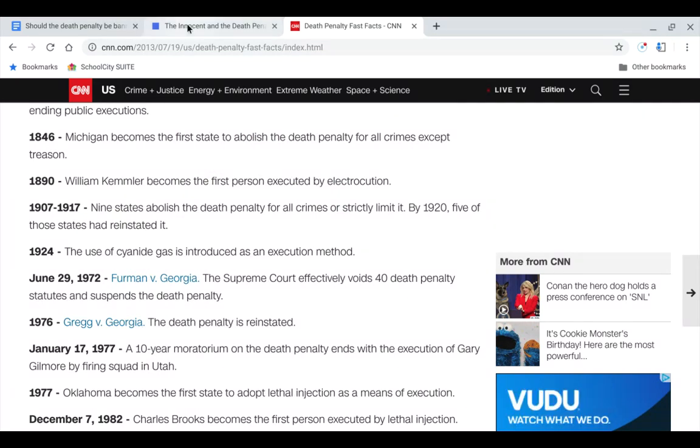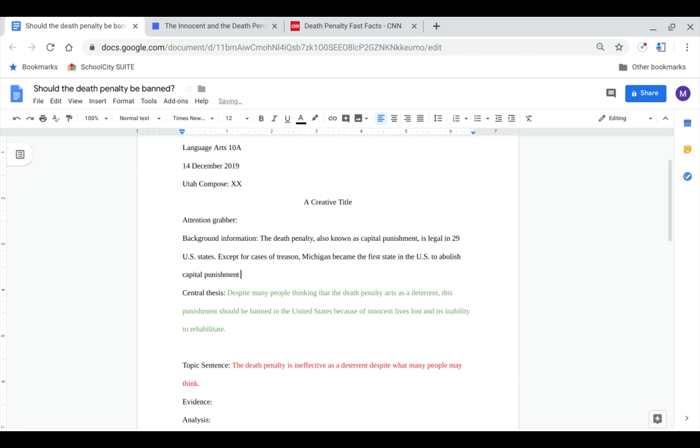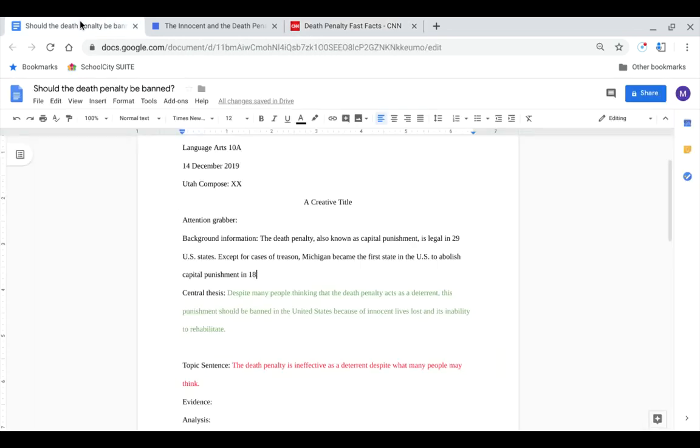So I'm gonna say, except for cases of treason, Michigan became the first state in the U.S. to abolish capital punishment in 1846.